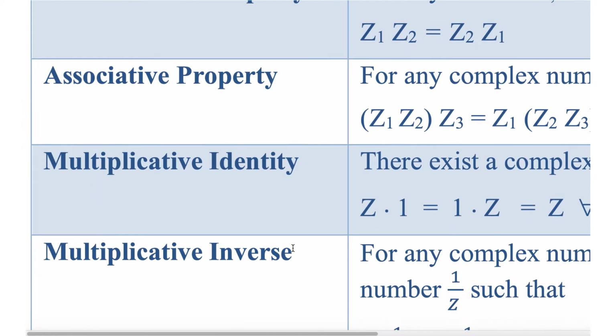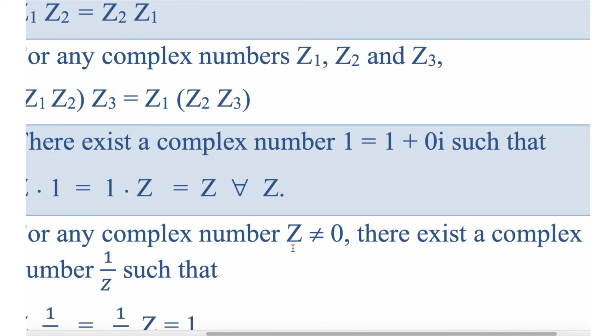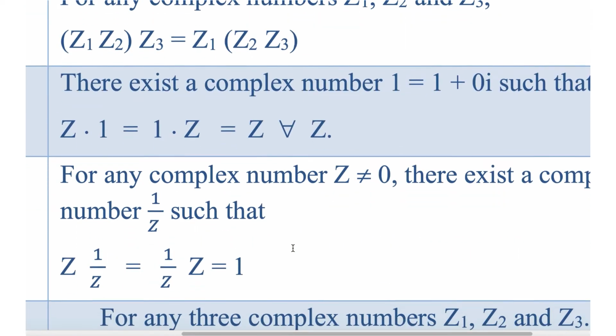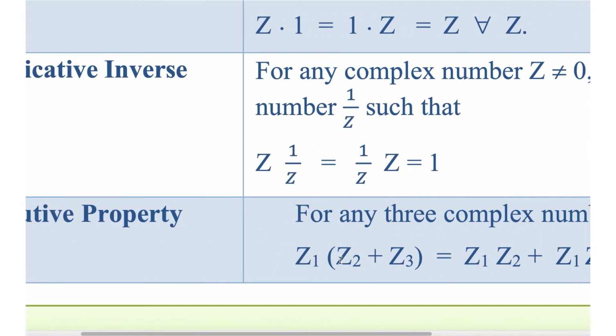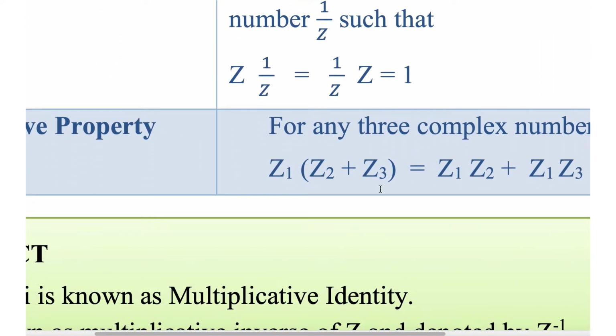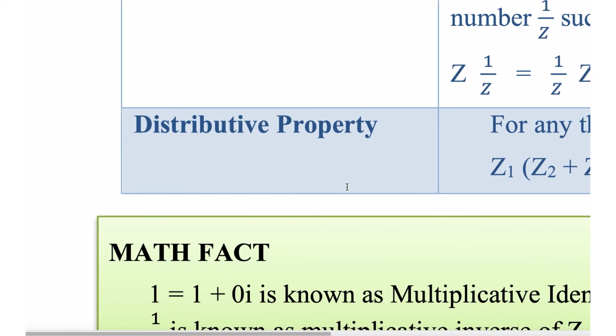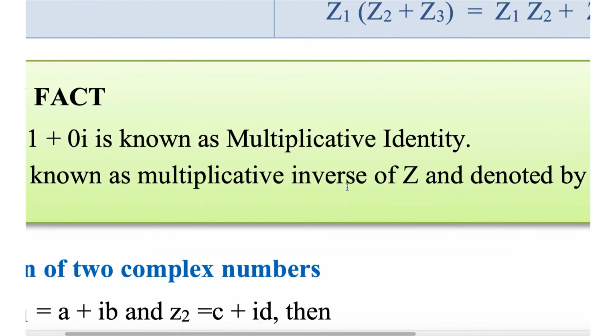Multiplicative inverse: for any complex number z, there exists a complex number 1 by z such that z into 1 by z equal to 1. Distributive property: for any three complex numbers z1, z2 and z3, z1 into z2 plus z3 equal to z1 z2 plus z1 z3. Okay, distributive property under addition.